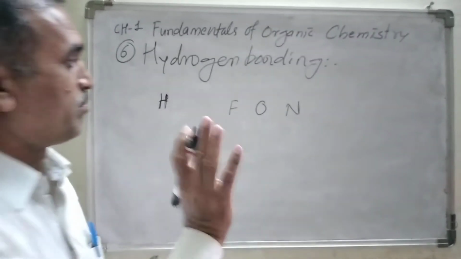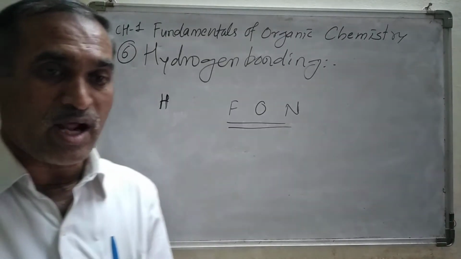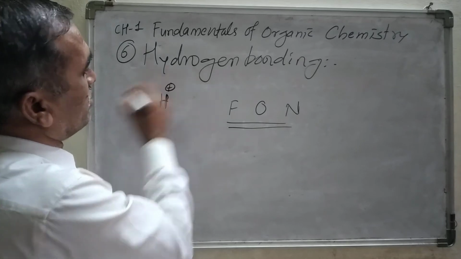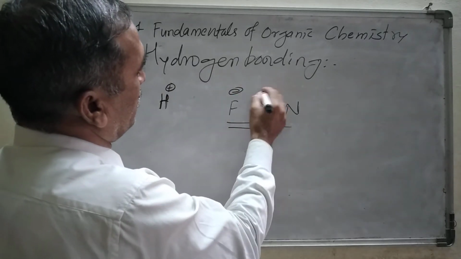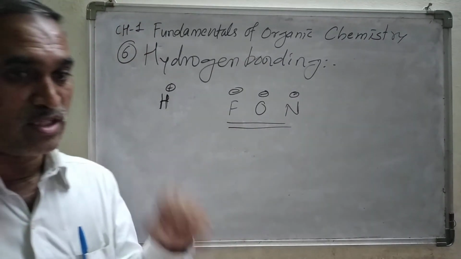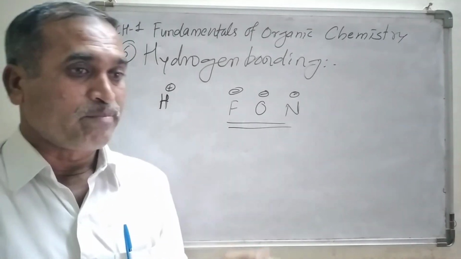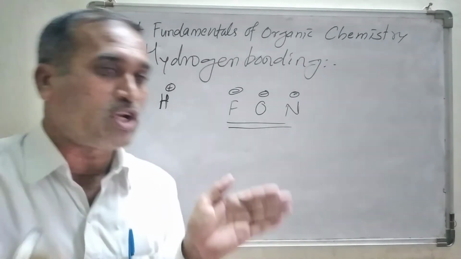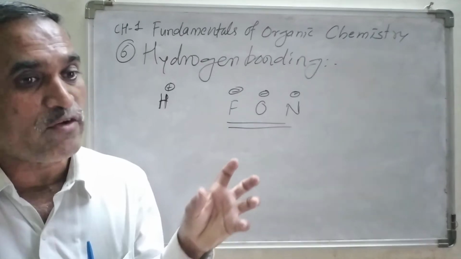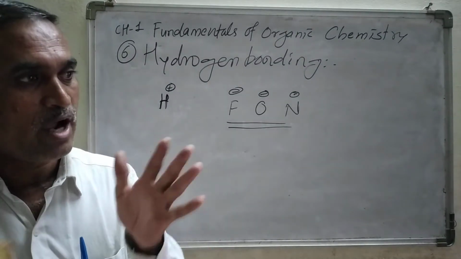sometimes sulfur atoms, but mainly, as we know, the hydrogen atom is electropositive in nature, right? And fluorine, oxygen, nitrogen are electronegative atoms. Therefore, when they come sufficiently close to each other, an electrostatic force of attraction is generated and they start forming hydrogen bonding.